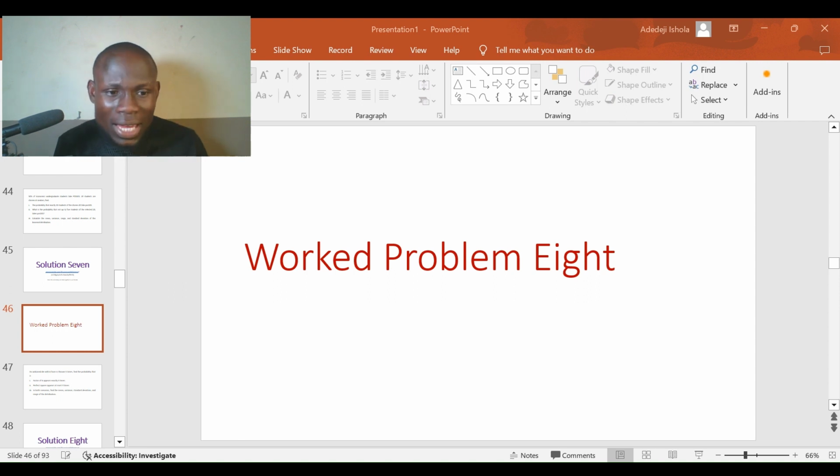All right, this will be the eighth question we'll be solving on probability distribution. We want to be certain that you understand this, that you can always deal with this all the time.